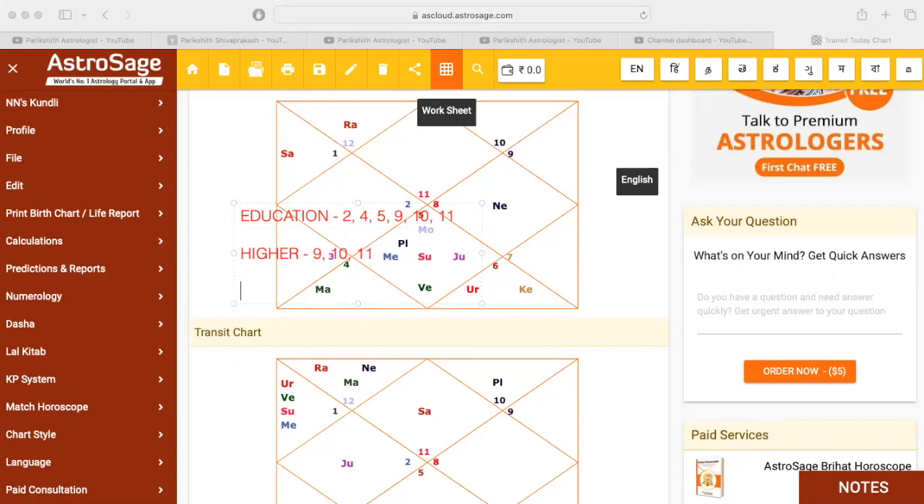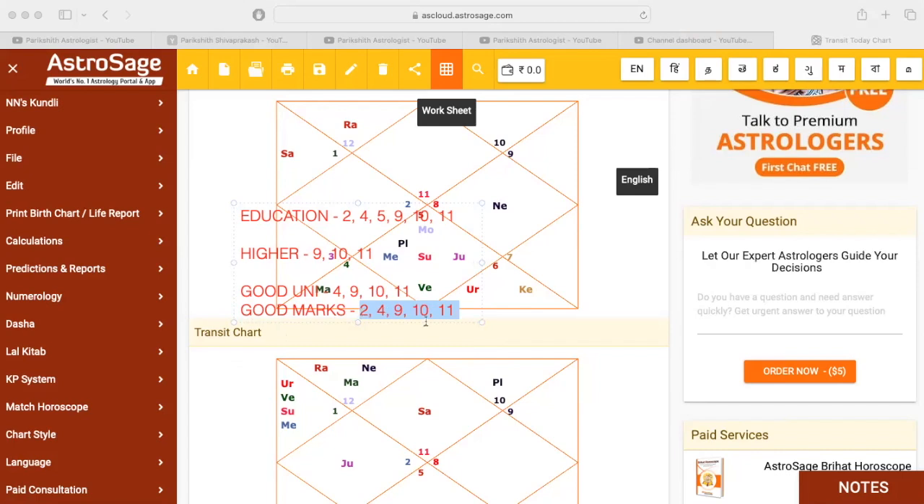Getting into good universities: good universities are again the 4th house, 9th house, 10th house, 11th house. Average universities are the remaining houses, whatever. Now, coming to good marks. These are the houses for good marks usually: the second house, then comes the fourth, then the ninth, then the 10th, then the 11th. So these planets sitting in these houses will promote you to get good marks.